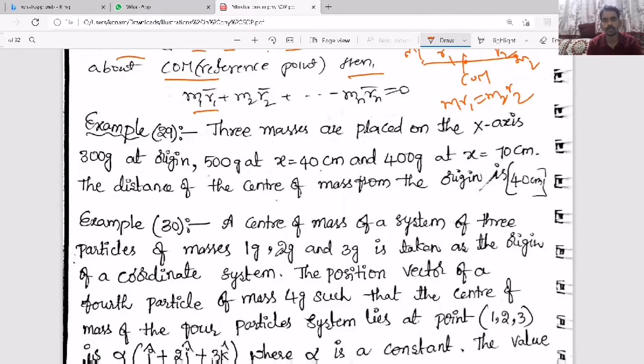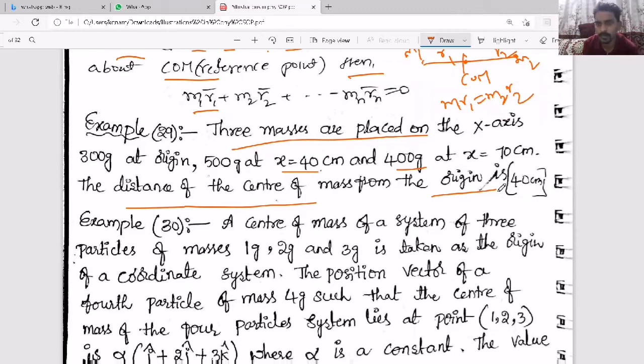Like here I have given examples. Three masses are placed on the x-axis: 300 gram at origin, 500 gram at x equal to 40, and 400 gram at x equal to 70. Find the distance of the center of mass from the origin. Here all the particles are along the x-axis only, that's why center of mass also lies on the x-axis, so you will get only xcm.